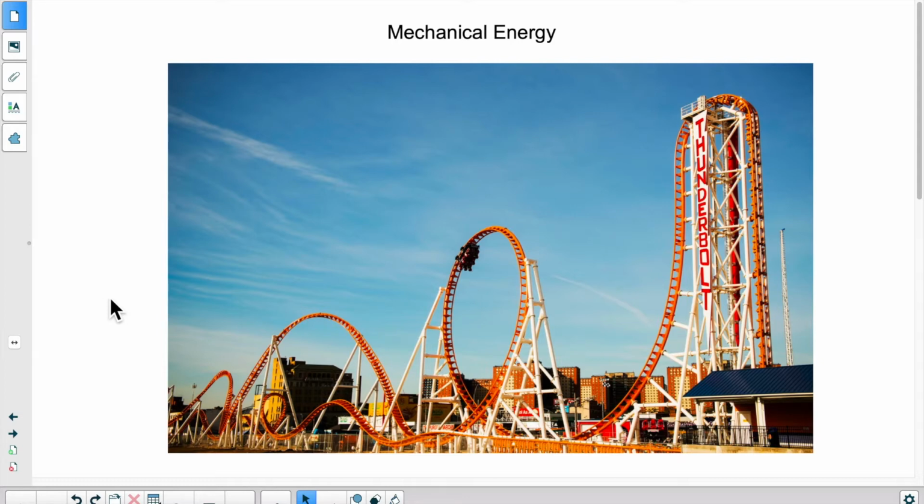Now, let me use the roller coaster as an example. When you take a ride on a roller coaster, you obviously have a thrilling time, but that's not what I want to talk about. I want to talk about the physics aspect of it. So when you go up a certain segment, as you're going up, your speed is decreasing, right?